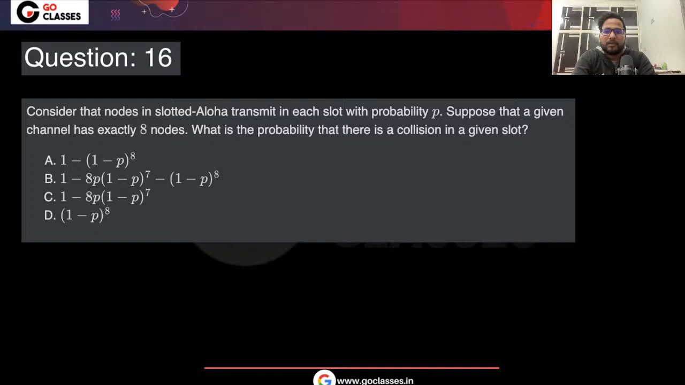Okay. Now let's just see this question. This is question number 16. What was your answer, by the way? Okay, you people have got B as an answer. Let's just see what this question is saying.